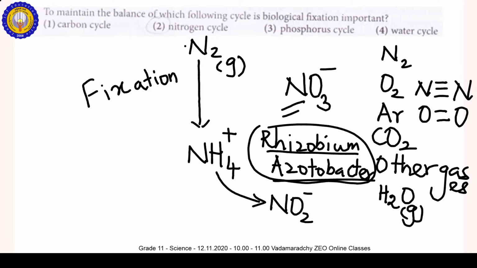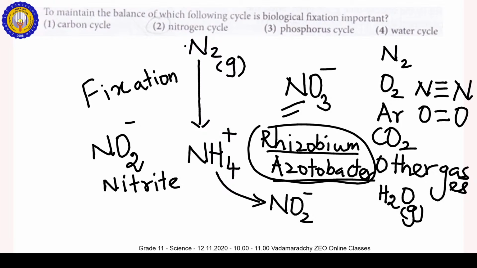Then NH4 plus is converted into NO2 minus. NO2 minus is the nitrite, N-I-T-R-I-T-E.